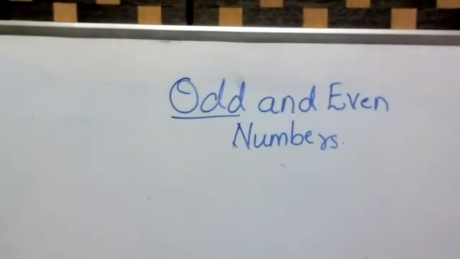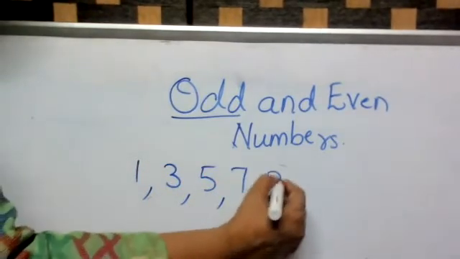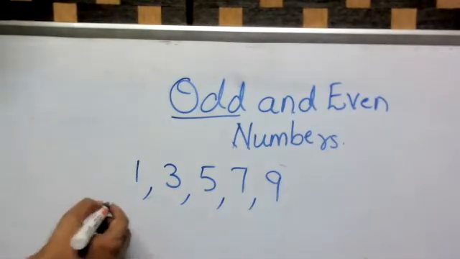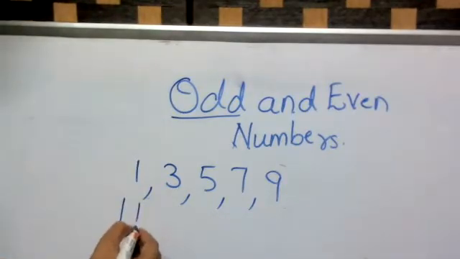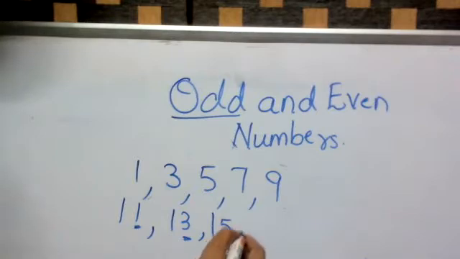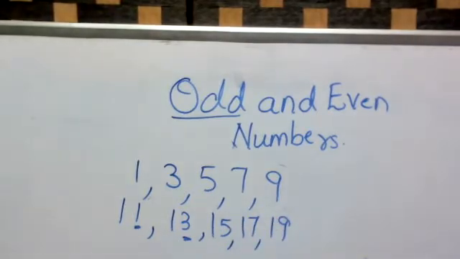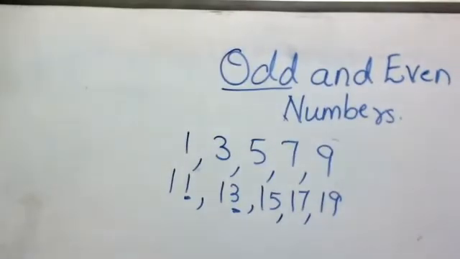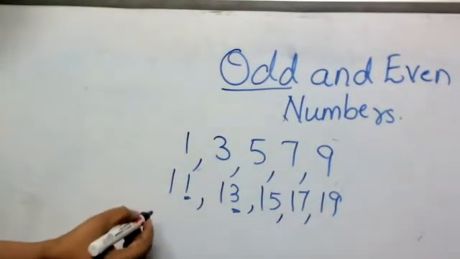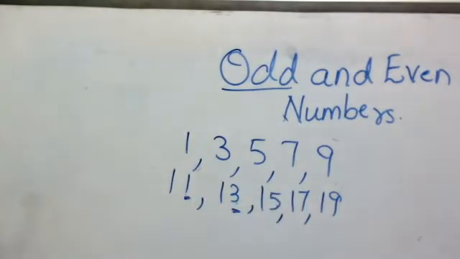Okay, odd numbers are numbers like 1, 3, 5, 7, 9, or numbers which are ending with 1, numbers ending with 3, next, numbers ending with 5, numbers ending with 7, and numbers ending with 9. So, odd numbers are numbers which are 1, 3, 5, 7, 9, or numbers ending with 1, 3, 5, 7, 9. Now, how to remember odd numbers?